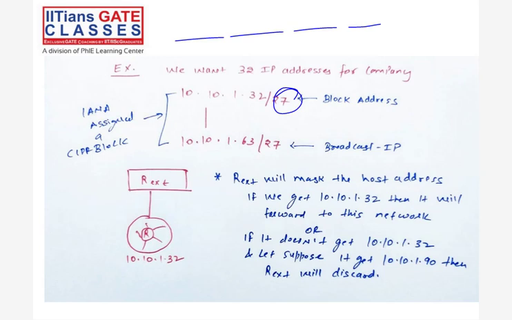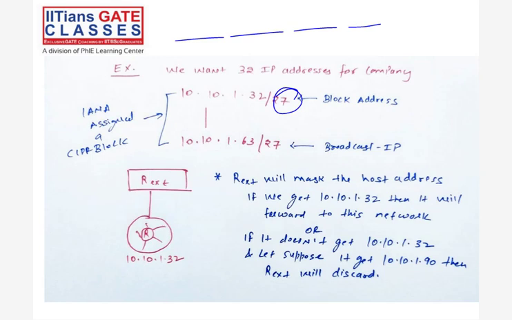Now in this case, I need 32 IP addresses for the company. So I went to IANA and said, sir, please give me 32 IPs from your pool. IANA thinks, okay, you need 32 IPs.